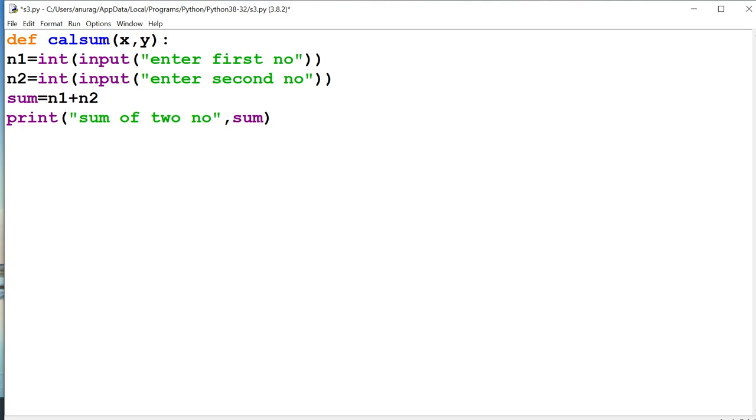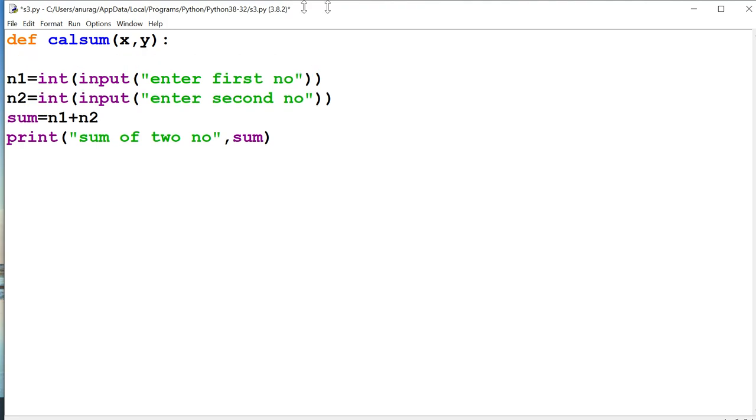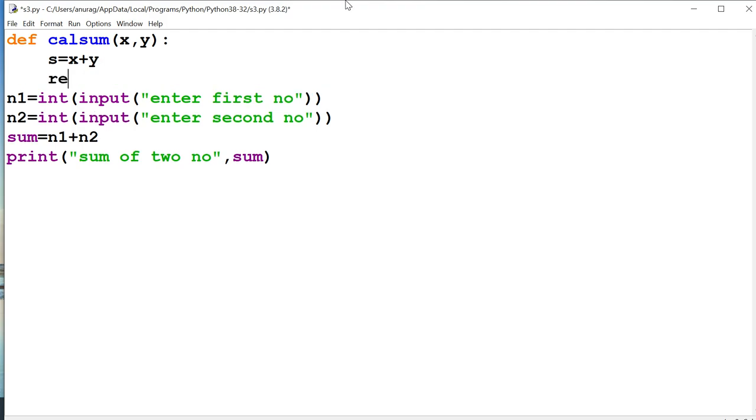It is going to tell the interpreter that this line, this code, needs some block to execute, and that block may contain one or more statements. So right now I want to add these two values. So I just take one variable s and I add these two values, x and y. Now I want to return the result. So I will use the return statement. The return statement will return the result to the calling part of the function.